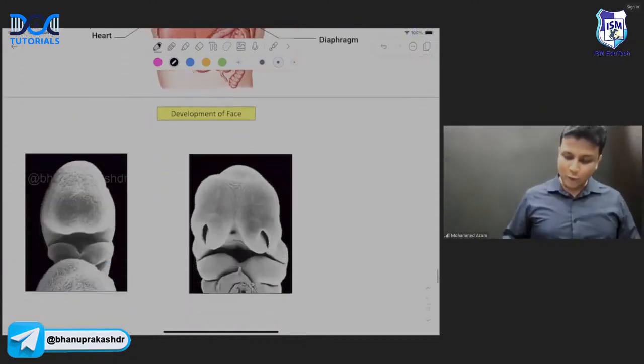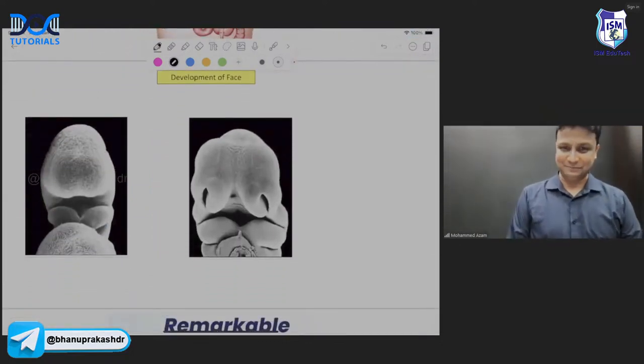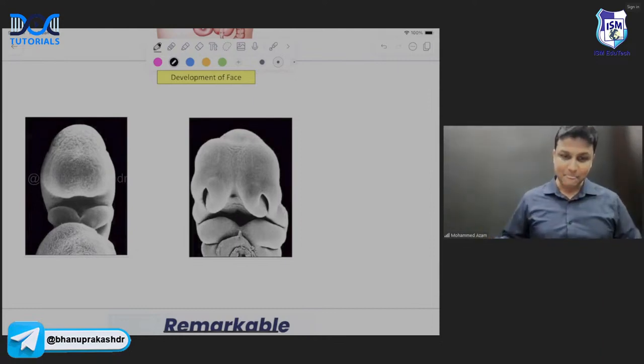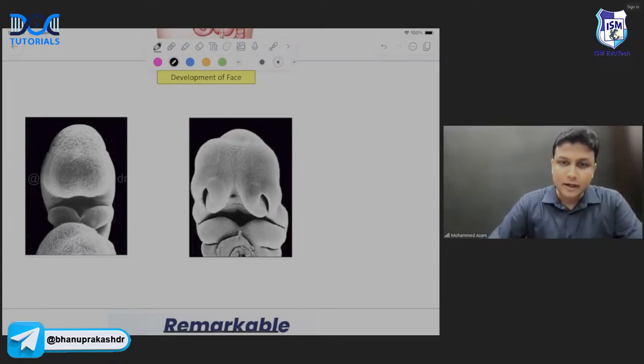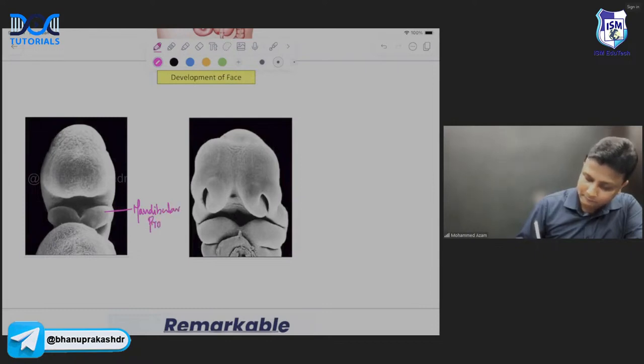Yes. Now welcome to another very, very important thing, sir. Development of the face. Definite question from here about the cleft lip, sir. ठीक है ना? Are you understanding here, sir? Now, our face is actually developing from only two sources. This one here will be the mandibular process. Okay. And this one here will be the frontonasal process.